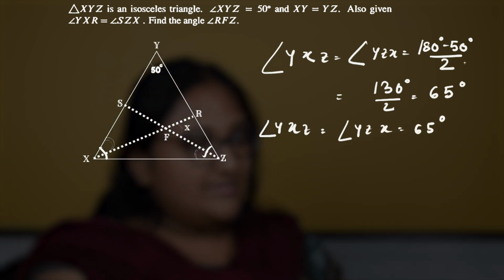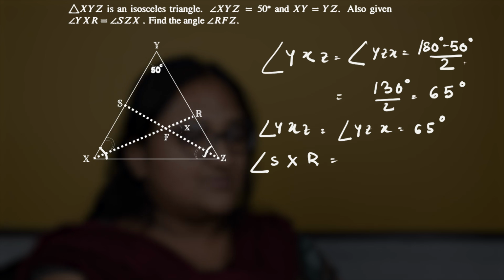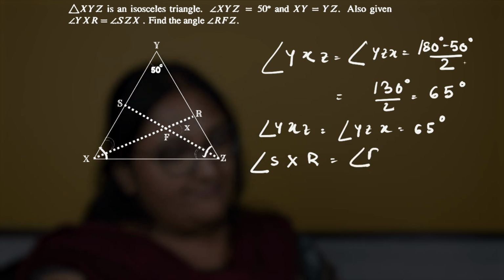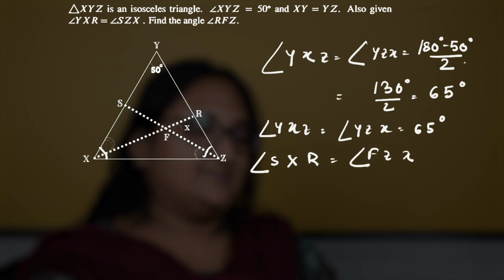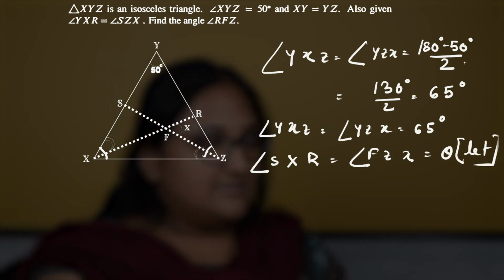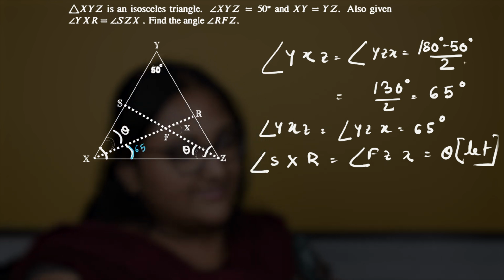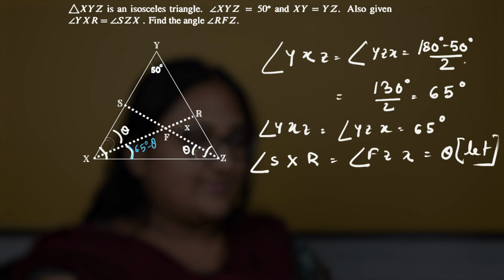We also know that angle YXF is equal to angle FZX. So let's consider them to be theta. If this angle is theta, then this angle is 65 degrees minus theta.